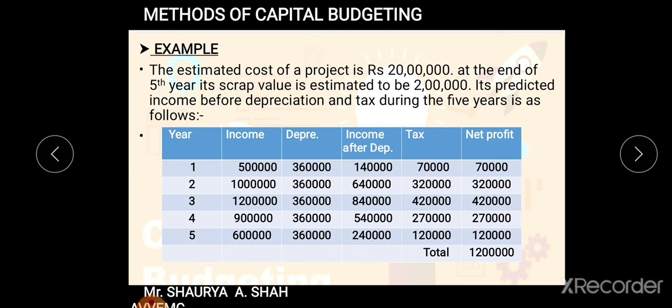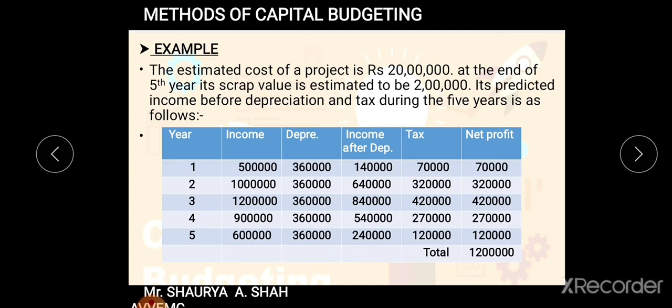Once I get income after depreciation, as you all know, 50% is the corporate tax rate. So 50% I will deduct from income after depreciation. So 140 into 50% is 70,000. 640 into 50% is 320. 840 into 50% is 420. So on and so forth. Once I deduct the tax, that gives me profit after interest, depreciation and tax. That is the last column, net profit.